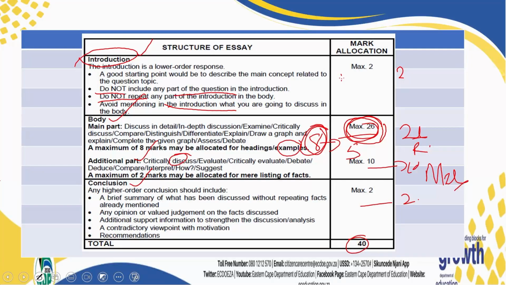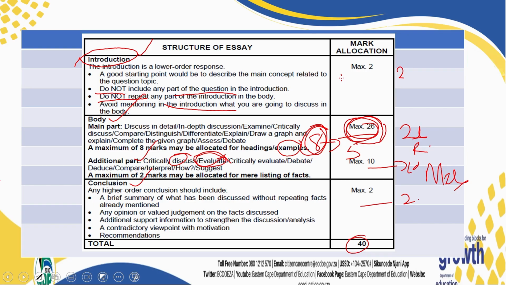The additional part, please, is nothing to be afraid of. Please try to practice a lot of 0.5 questions. Your 2.5, 3.5, your 4.5 is the same way of writing. And some of the action verbs that I might want to look at are maybe to discuss, critically discuss, evaluate, suggest, compare, deduce.